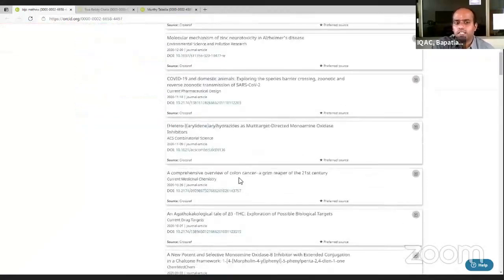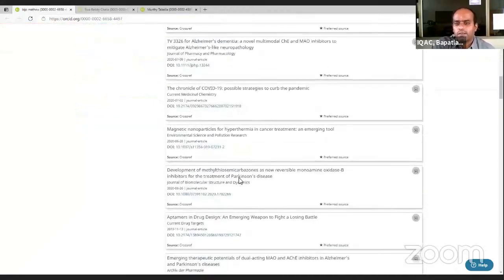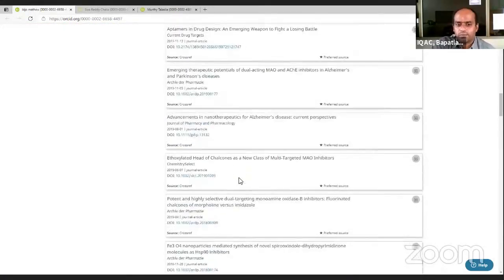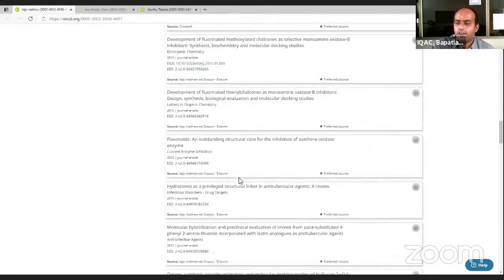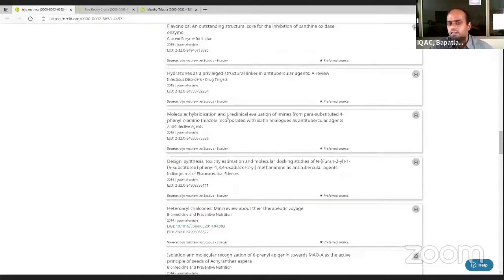All this you can see. I think you are able to see. All these are from reputed publishing houses or from SCI indexed journals. You can see a long list. If you carefully observe the journals' names, all these are reputed journals and almost everything has more than one impact factor. I said more than 100 research papers in SCI indexed journals in the last 3 to 4 years.